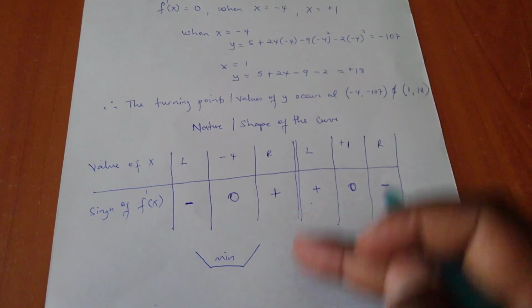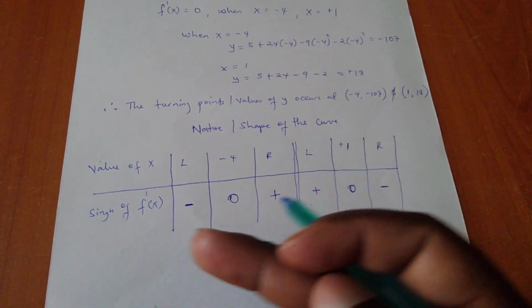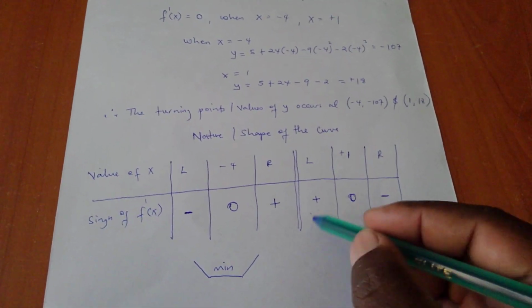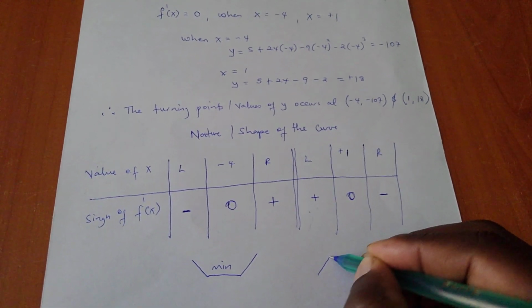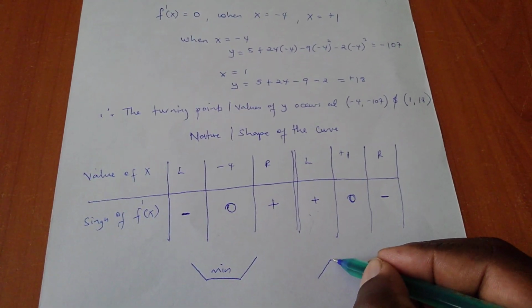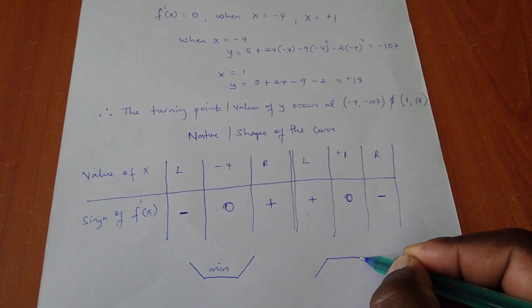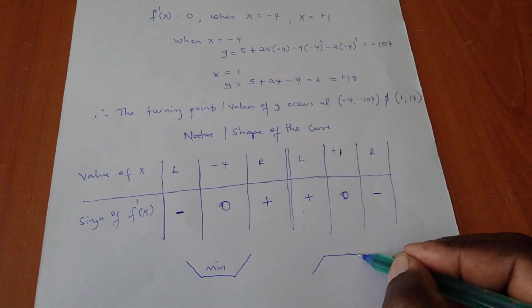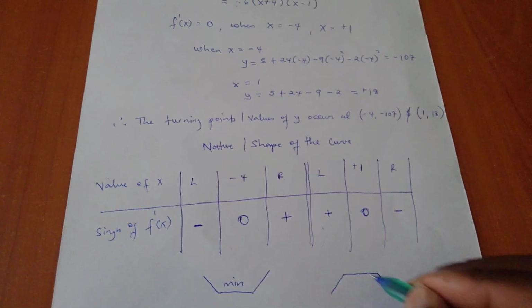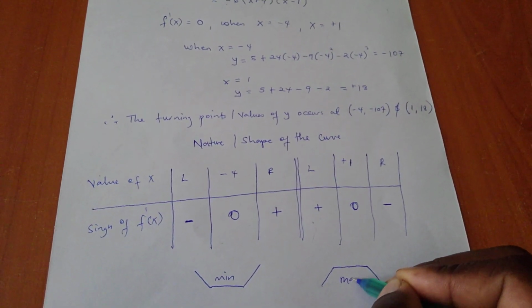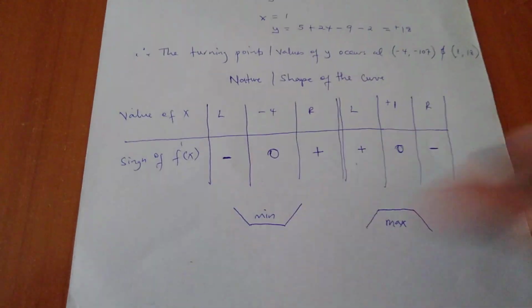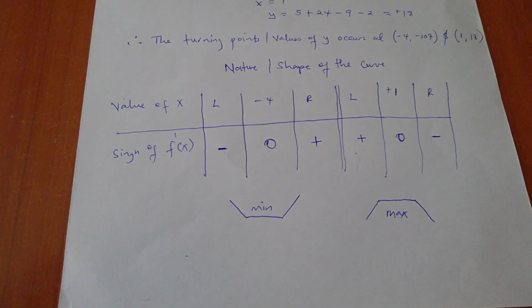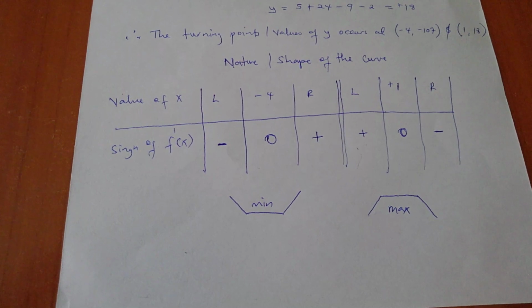Actually, there is a small bend there, a kind of a curve. A positive will mean something is going up, the slope is going up. Then the 0, there's nothing in there. Then the negative means the curve is sloping down. So this one will actually be my maximum. So this is the nature of the curve, how it has to look.